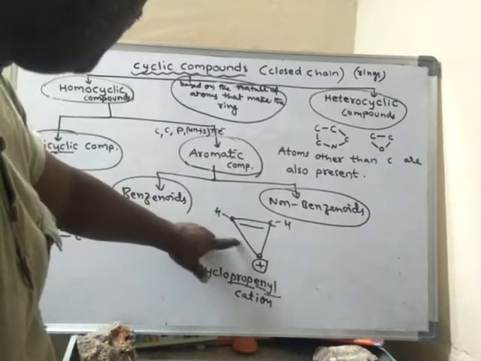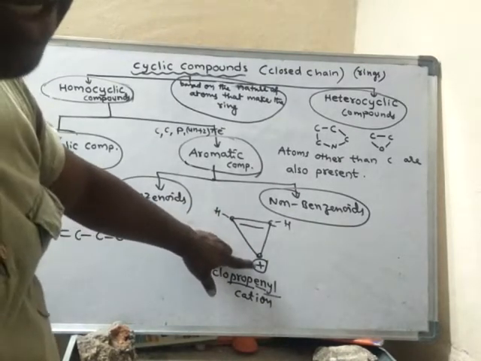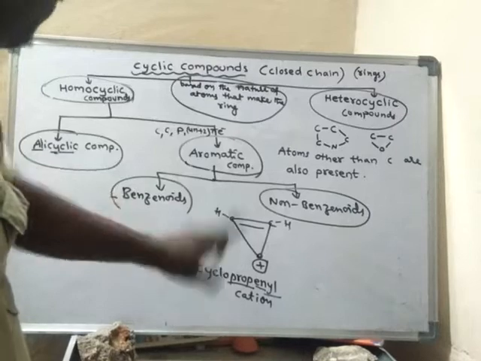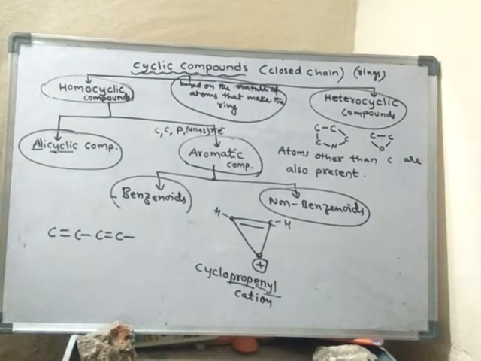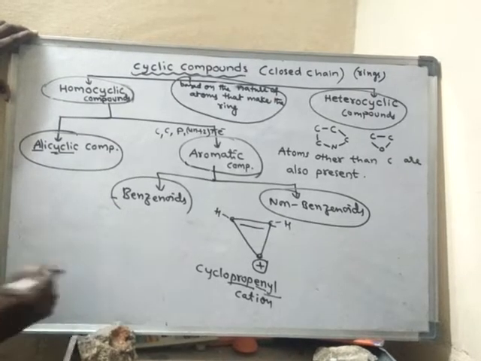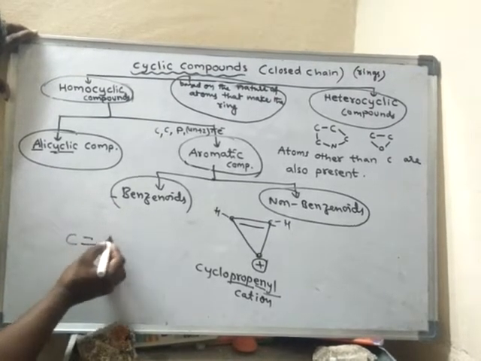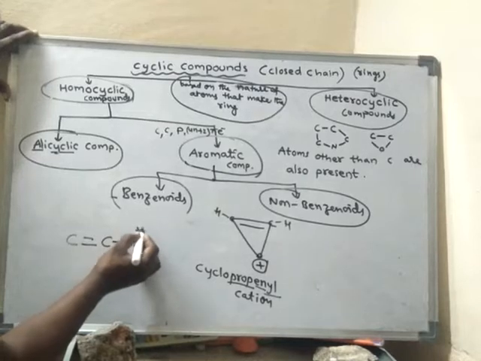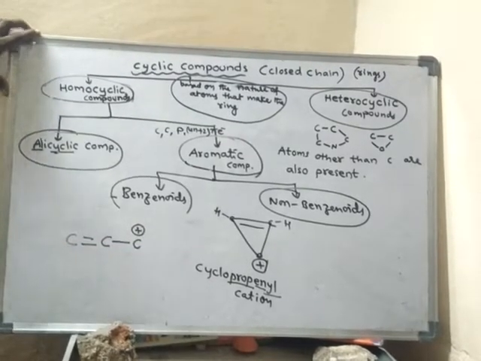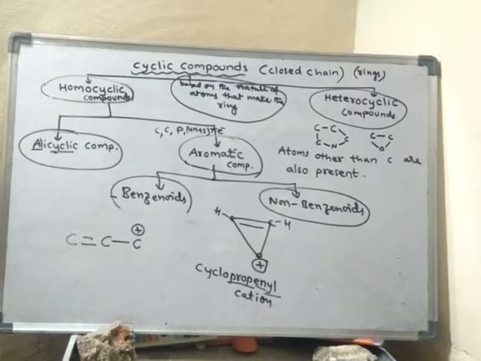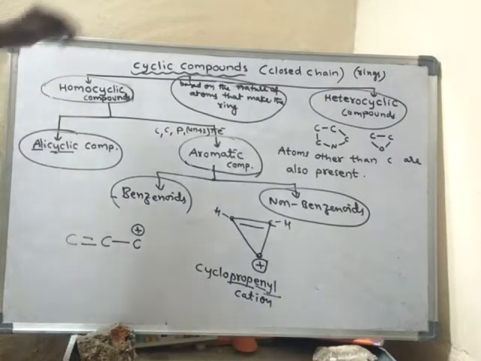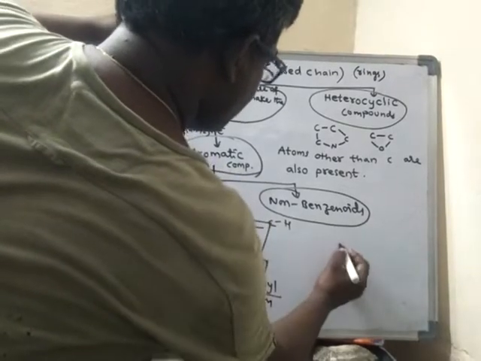Double bond, single bond, positively charged carbon, then also it is said to be a conjugated system. So a conjugated system may be like this also. This is also a conjugated system. Suppose it is like this.